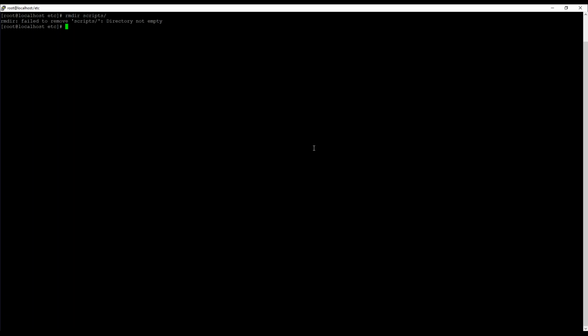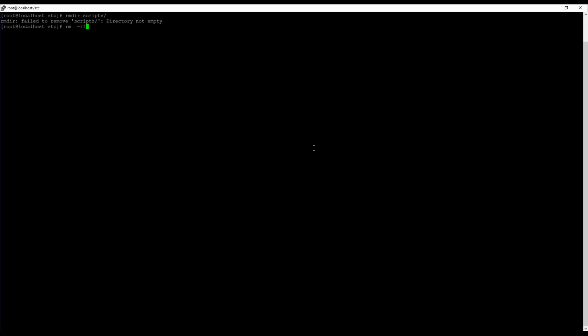So fortunately, there is rm. rm is for remove, and you can use several options with rm. The most useful options are -rf. R is for recursive, and as we have just seen, that would remove everything in the directory we are mentioning.